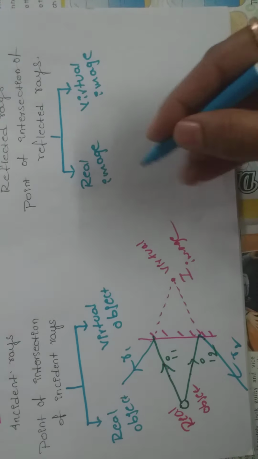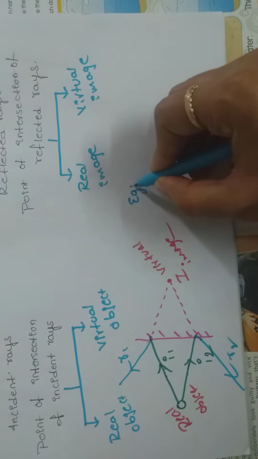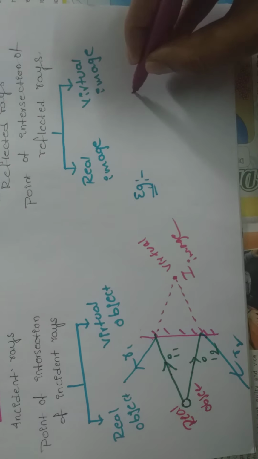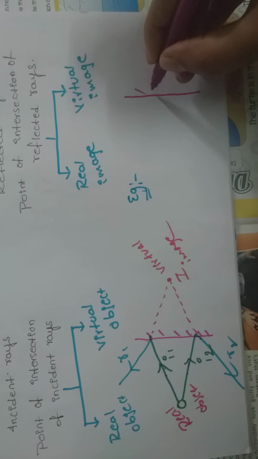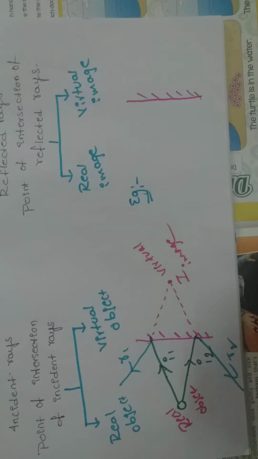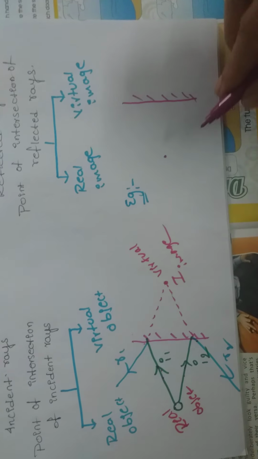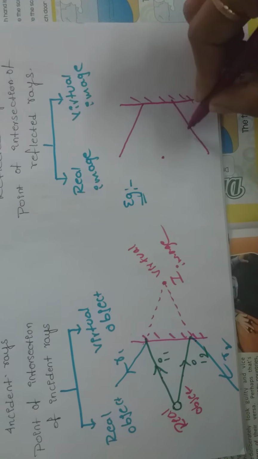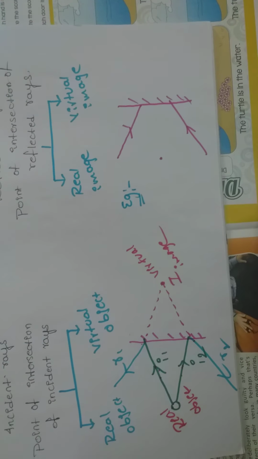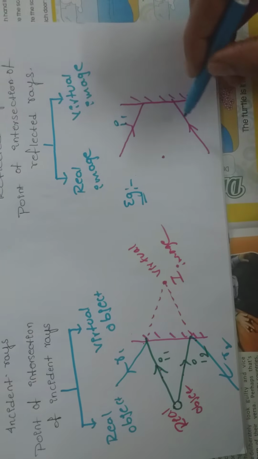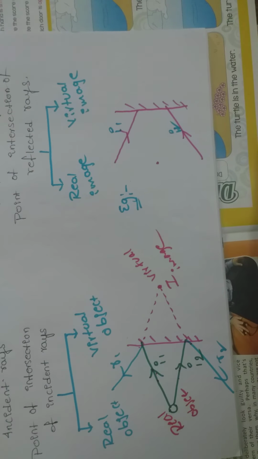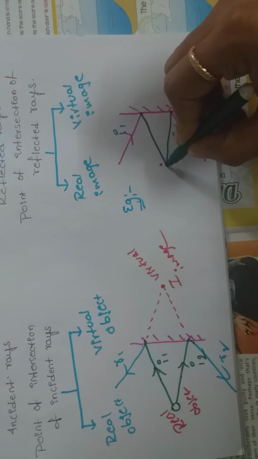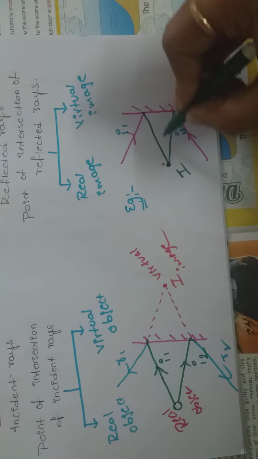Like that, one more example to you. That is just 1 minute. So this is also one plain surface. Here the rays are incident on a surface from 2 different directions. This is the first incident ray and this is the second incident ray. After reflection, these 2 rays are going like this and they will meet here. Here we are getting an image.